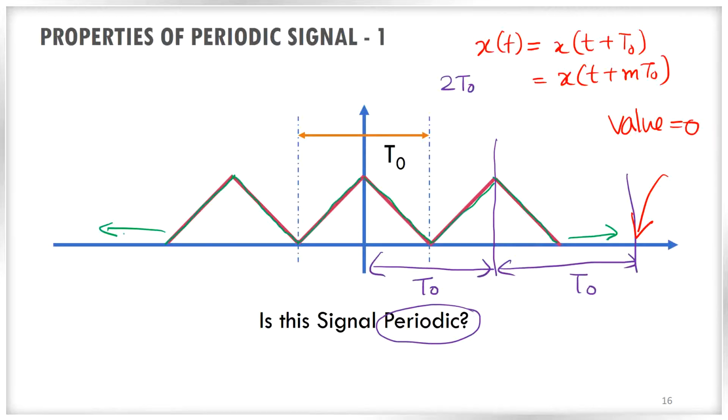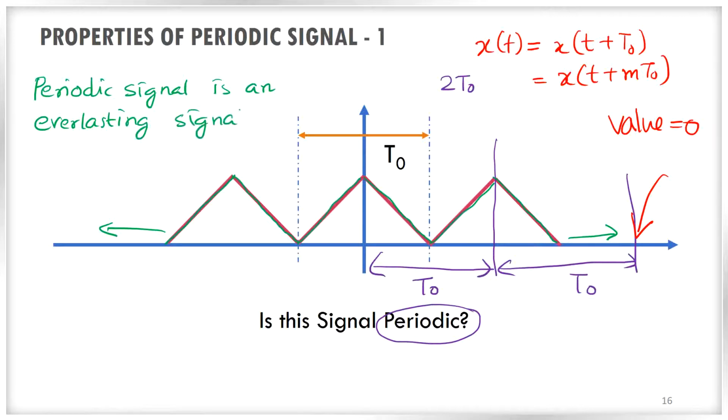So a periodic signal is an everlasting signal. So that you have to keep in your mind. Periodic signal is an everlasting signal. So what is the meaning of that?